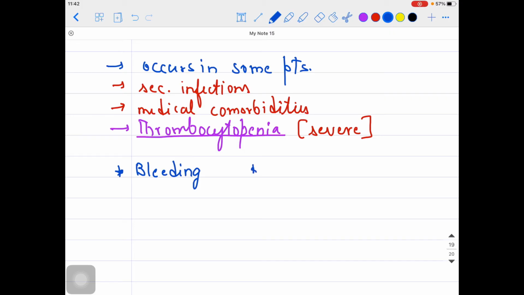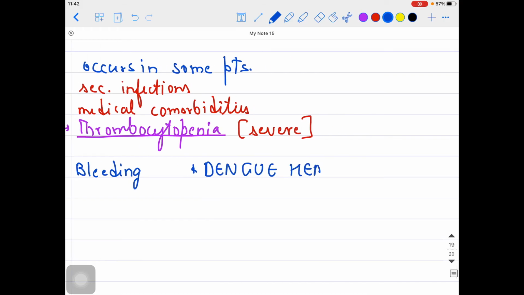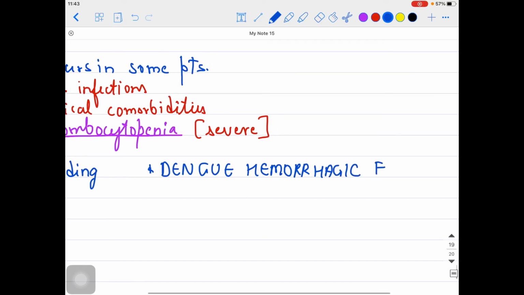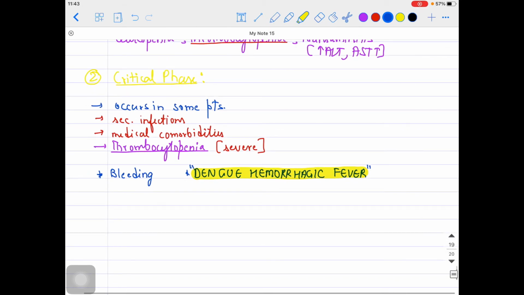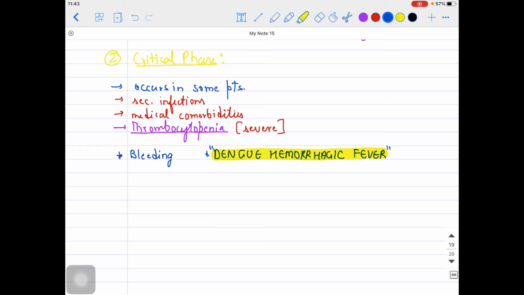We are also calling that, guys, what? I'm writing it in bold letters: dengue hemorrhagic fever. Very important term I'm using over here. Why dengue hemorrhagic fever? Obviously, the person has a low platelet count, thrombocytopenia is there. So that's why I'm using the term dengue hemorrhagic fever, guys. No doubt about it. Once we have understood why dengue hemorrhagic fever, what kind of presentation: bleeding in the stools, nosebleed can be there, menorrhagia can be there. Now I told you that due to increased capillary permeability, there could be vascular leakage.